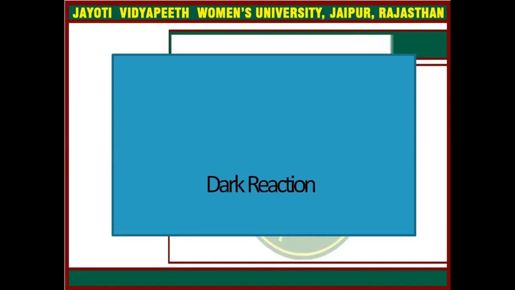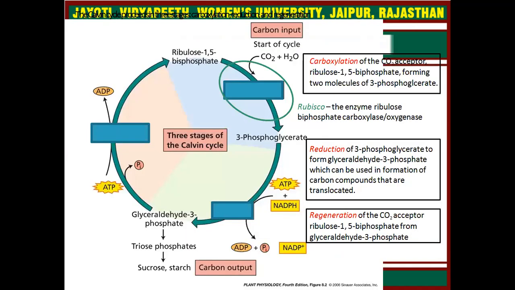If we talk about the dark reaction, it is basically the Calvin cycle. Here you can see the first acceptor is ribulose 1,5-bisphosphate, and carbon dioxide and water enter the reaction, which is regulated by the Rubisco enzyme, ribulose bisphosphate carboxylase oxygenase.